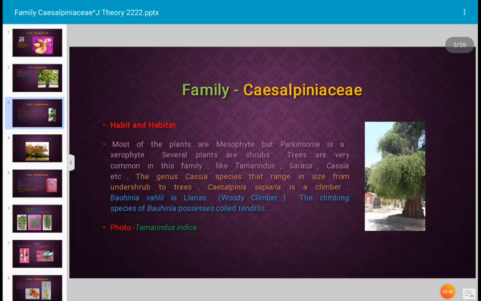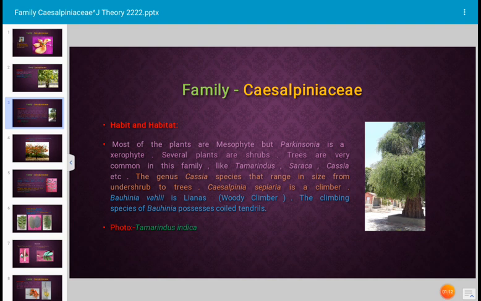How is the habit of this family? Habit and habitat. Most of the plants are mesophytes. What is a mesophyte? That means they can grow and develop in a moderate amount of water. But Parkinsonia, one more plant of this family, is a xerophytic plant. It can grow in less amount of water.